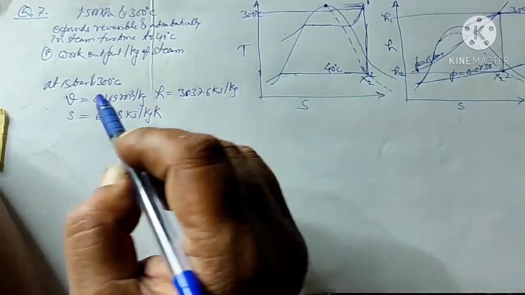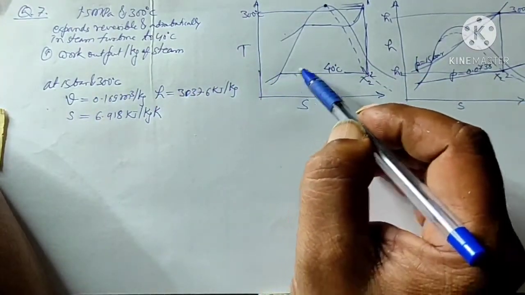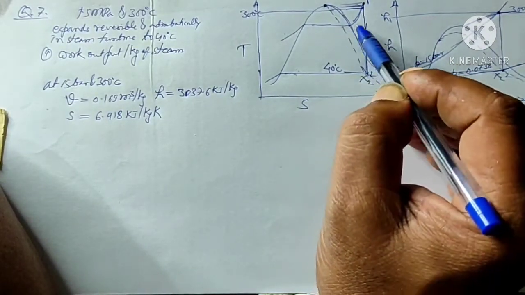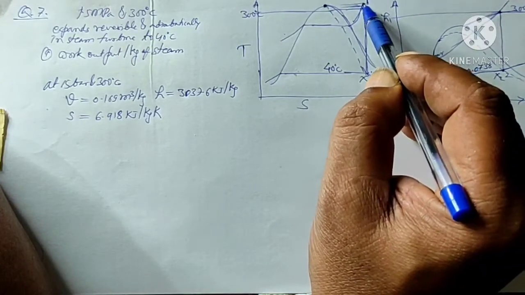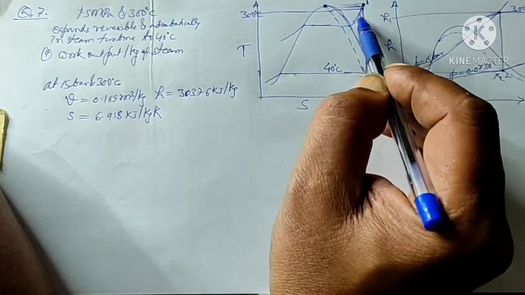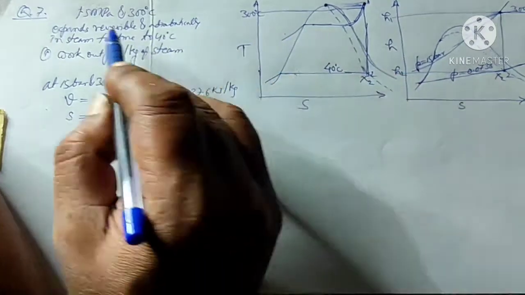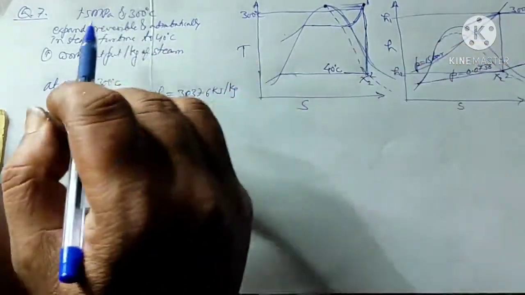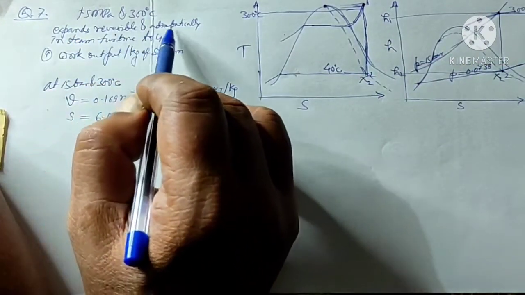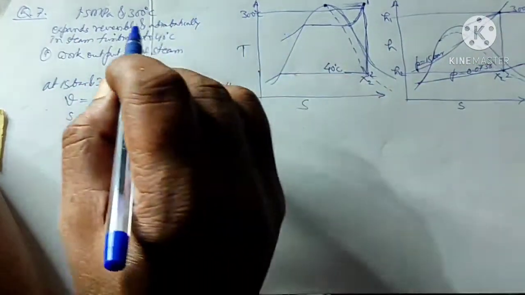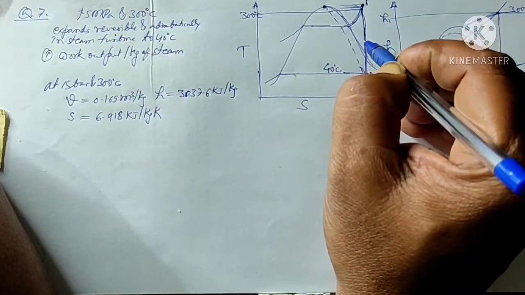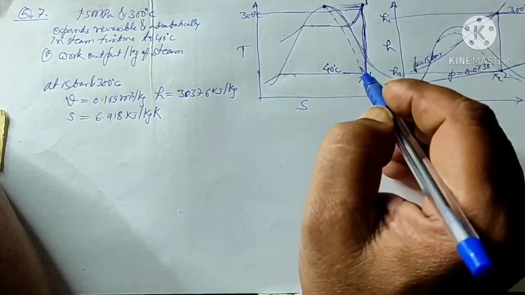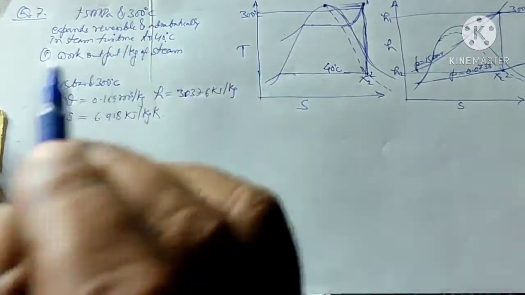So this is on the TS chart. If I see, this is the saturated vapor line, so I am above that. This is the one point where the temperature is 300 and the pressure is 15 bar. Okay, from this the steam is expanded reversibly and adiabatically. That means the entropy is going to remain constant, so this will be a vertical line, up to 40 degree centigrade.